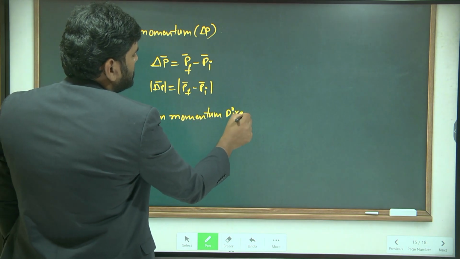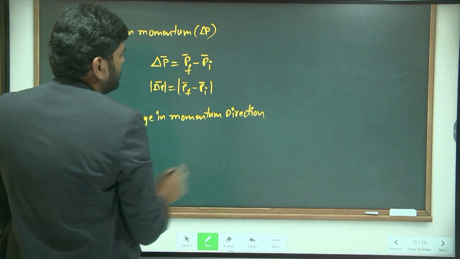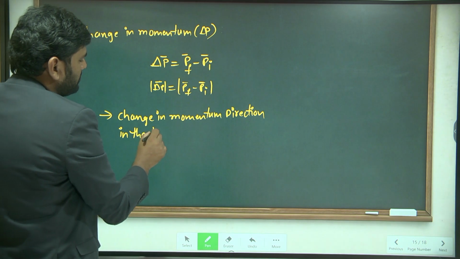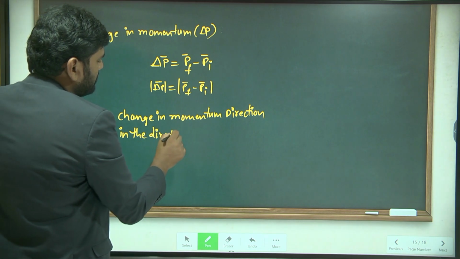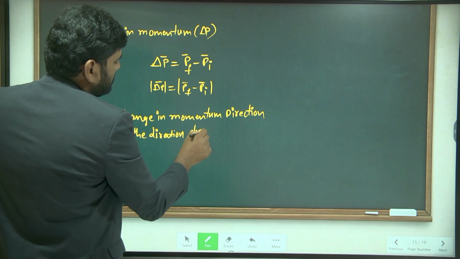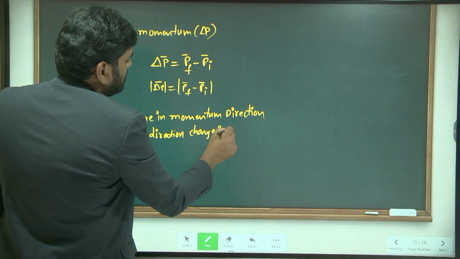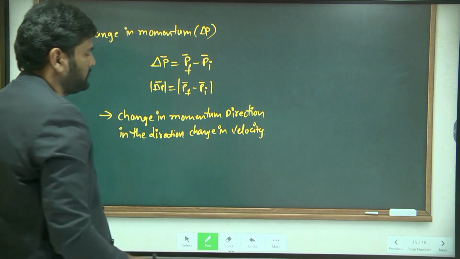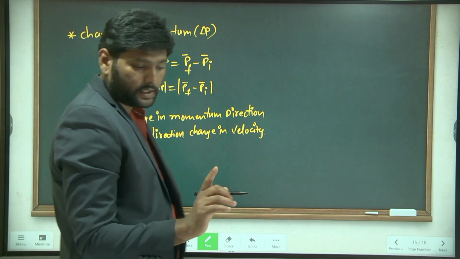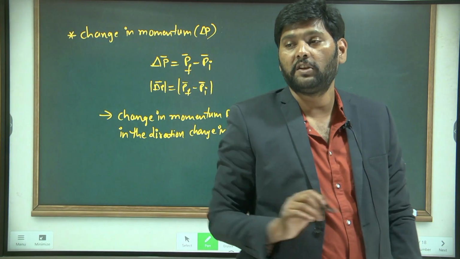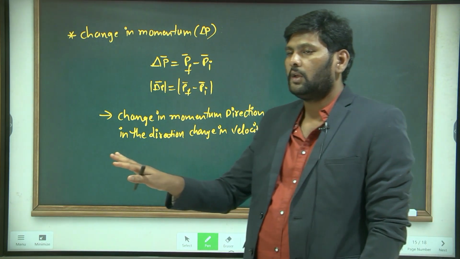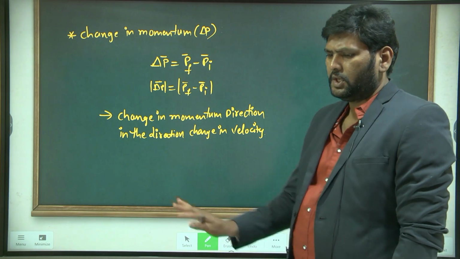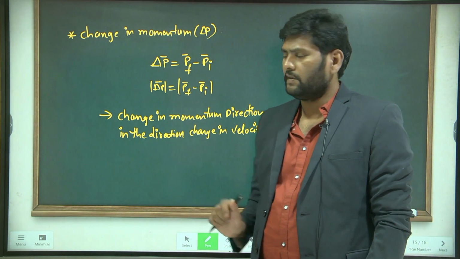Direction is in the direction of change in velocity. That is important. So it is not in the direction of velocity, it is in the direction of change in velocity. Change in velocity has a lot of difference. Understand?